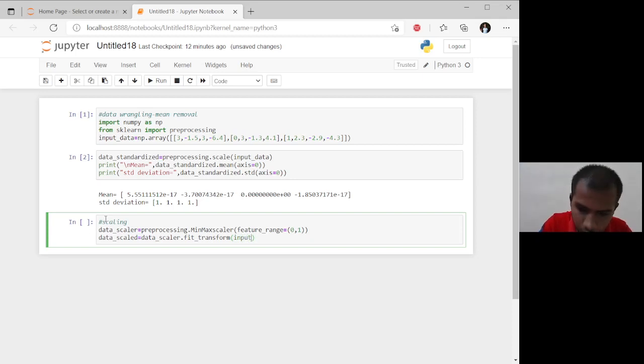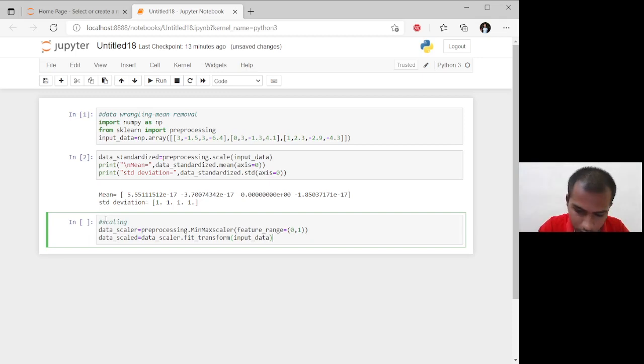Because of fit transform, we can learn the parameters of scaling in the given data, and at the same time we can scale the given data.